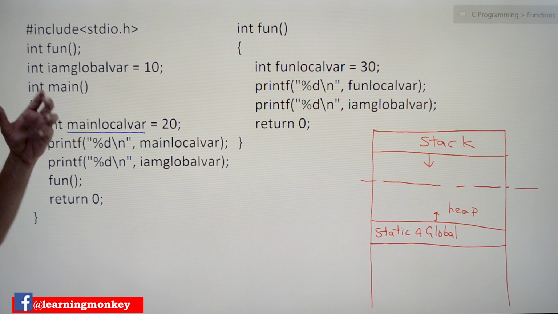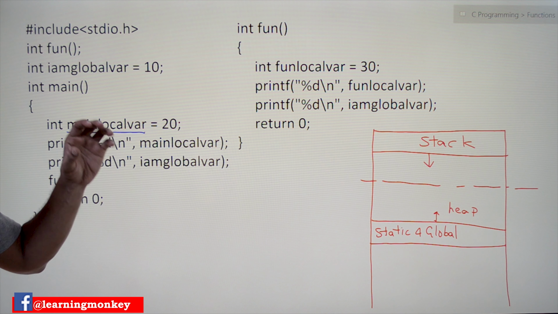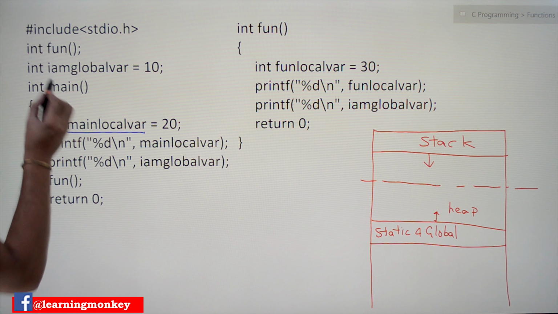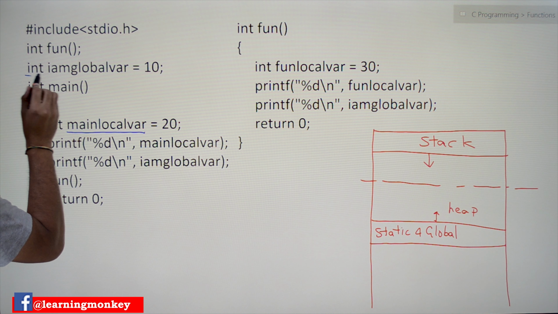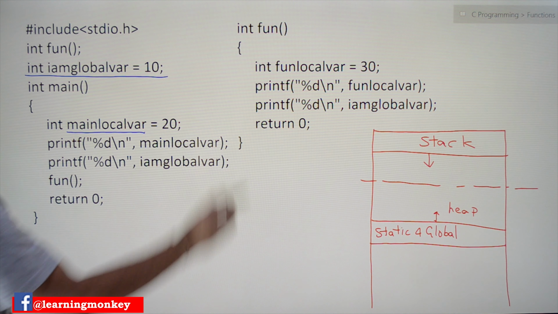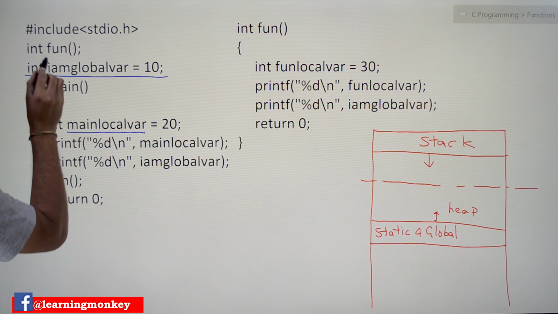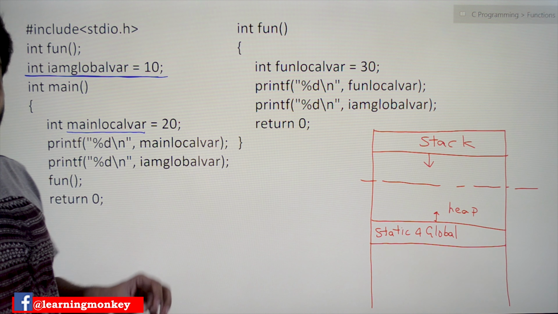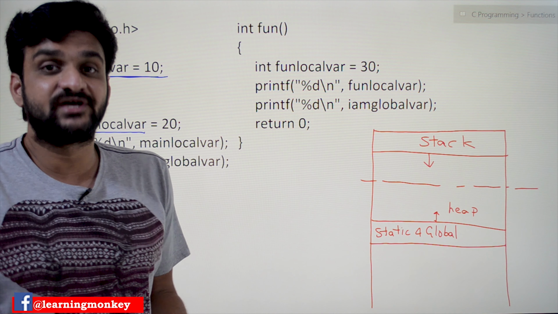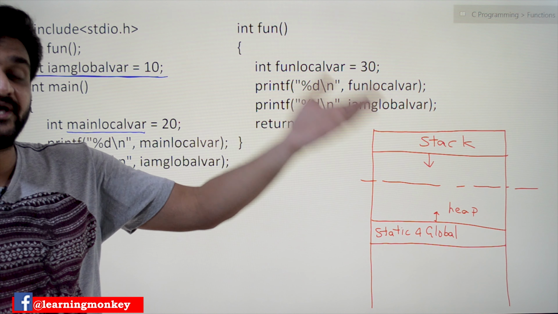The new concept that we haven't seen in our previous examples is that above main we have a variable declaration. This is the function declaration we have already discussed, and below that function declaration we have declared a variable. So far we haven't done such declarations. So variables can be declared above the main function.